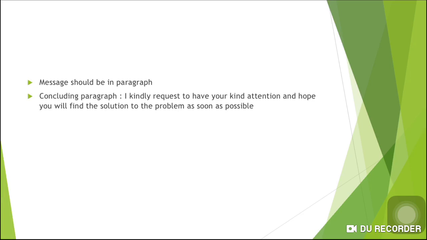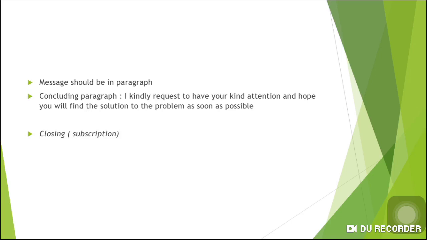In the concluding paragraph of a complaint letter, you should conclude in this way: I kindly request you to give your kind attention and hope you will find the solution to the problem as soon as possible.